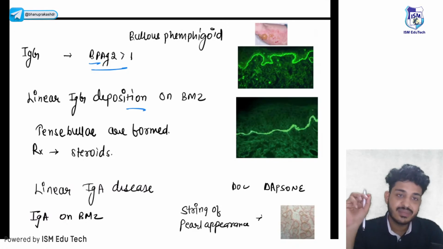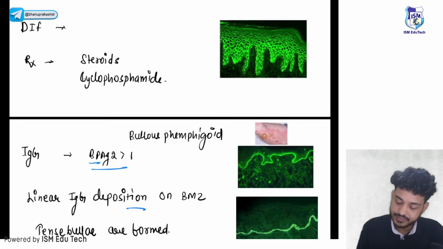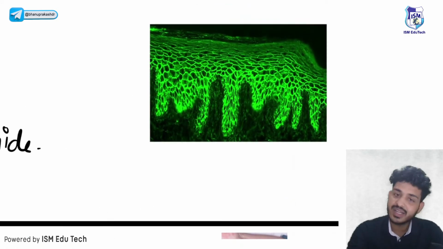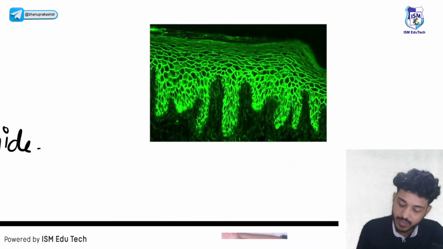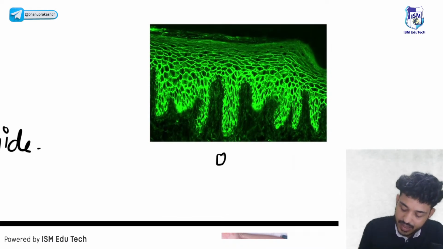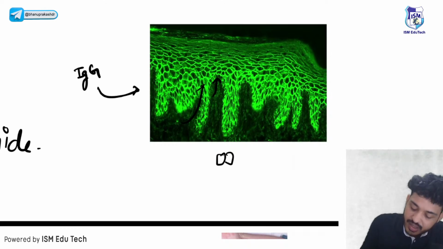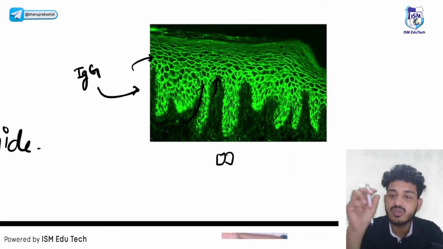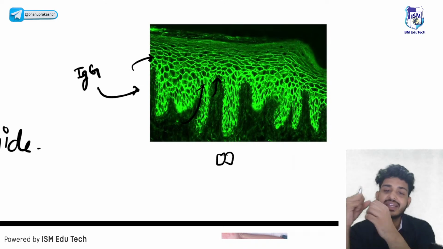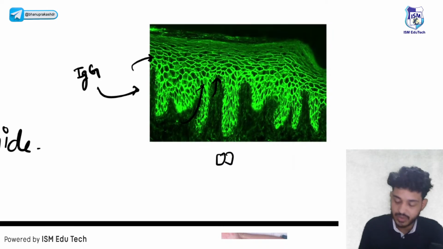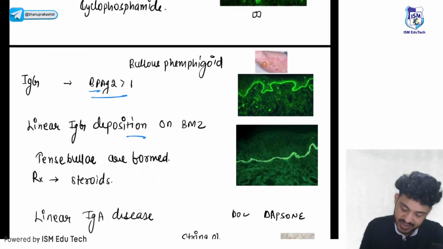Okay. These images are very important. Just try to understand. Here what is happening, guys? Either you can remember that a fishnet pattern will be seen in the pemphigus group of disorders, or you can remember what is happening here. IgG antibodies are formed and they are deposited here. They are deposited outside the cells. Okay, it is not desmoglein. So what is happening? IgG antibodies are formed and they are deposited here, and we are looking for those antibodies. Okay, that is your IgG.